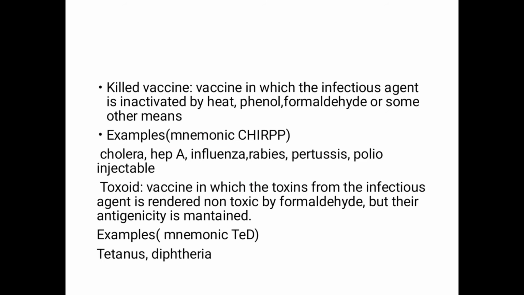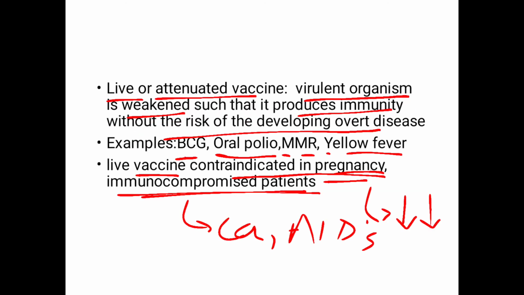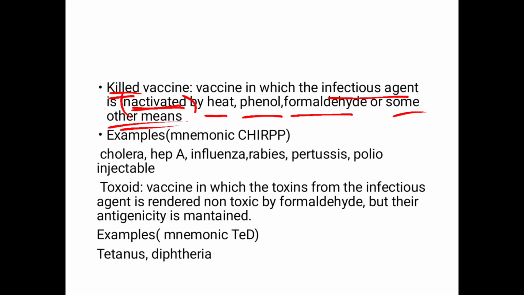The other type of vaccine is basically a killed vaccine. As the name indicates, the infectious agent is inactivated, meaning it's killed by heat, phenol, formaldehyde, or some other means. So over here we are inactivating that particular antigen. In the live vaccine, we are just weakening that particular agent. Over here we are killing it.